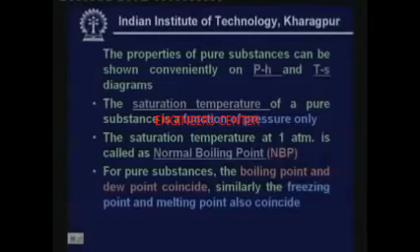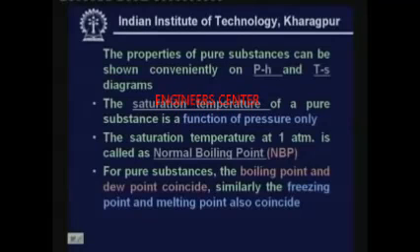For example, at 1 atmospheric pressure, the boiling point of water is 100 degrees centigrade. Similarly, the dew point of water is also 100 degrees centigrade. Why I am stressing this is for mixtures, that means a mixture of two refrigerants, the boiling point and dew point may not coincide. Similarly, the freezing point and melting point may not coincide.